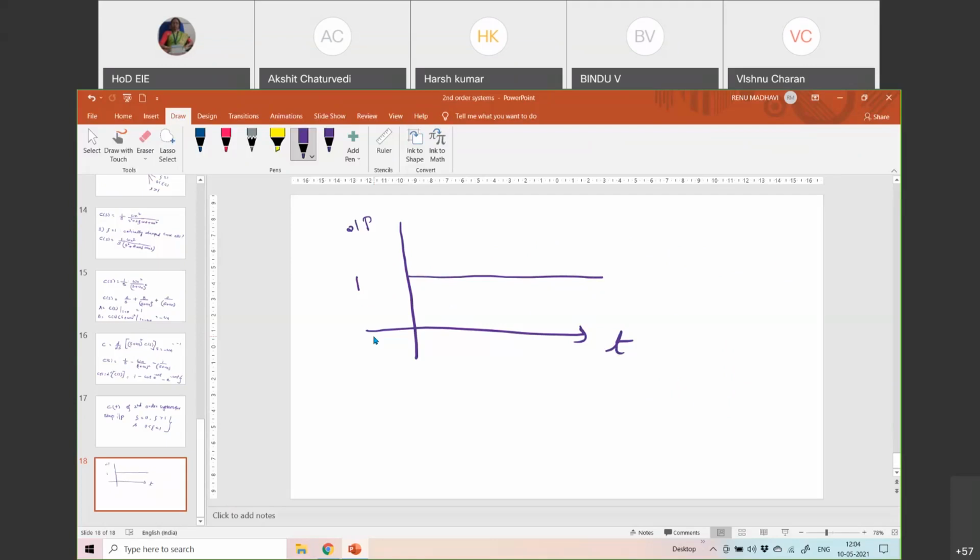If you apply the input, the response would have some oscillation because of the transient, and after the transient it tries to remain at a value. Until this time there are transients and fluctuations in the response, because you had given the input as a step. For this given step, the system started responding, and it has to reach the final value.